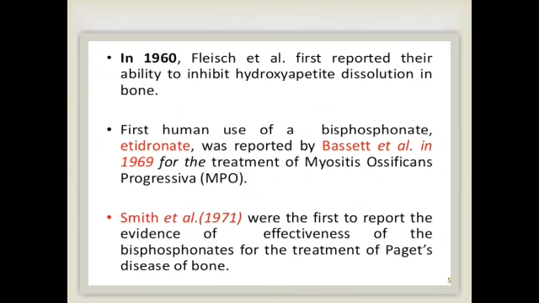Smith et al. in 1971 were the first to report evidence of the effectiveness of bisphosphonates for the treatment of Paget's disease. Paget's disease mainly disrupts the replacement of old bone tissue with new bone tissue.